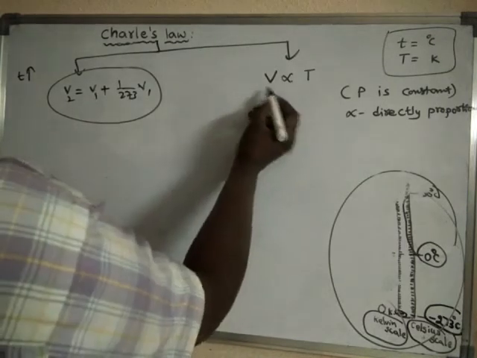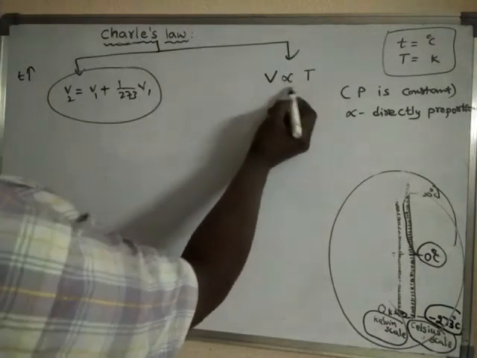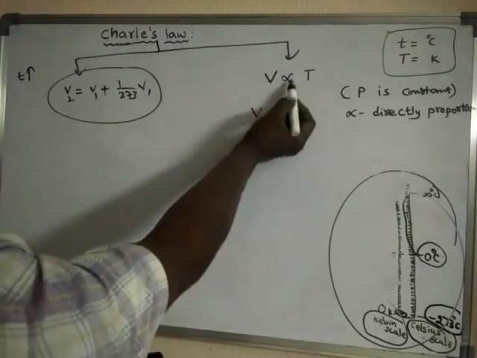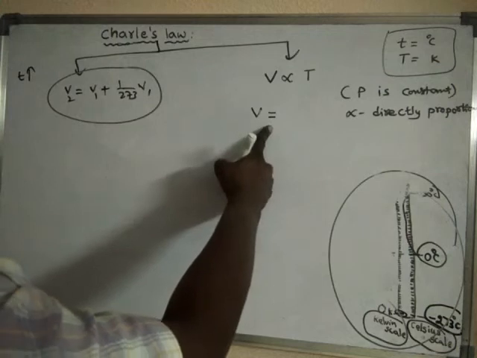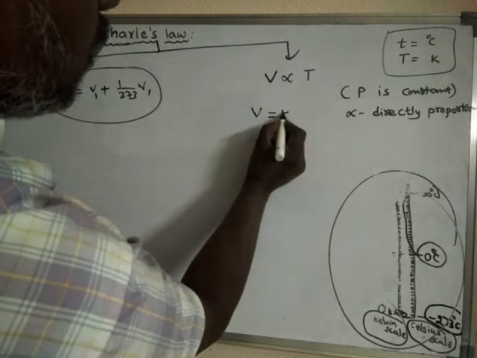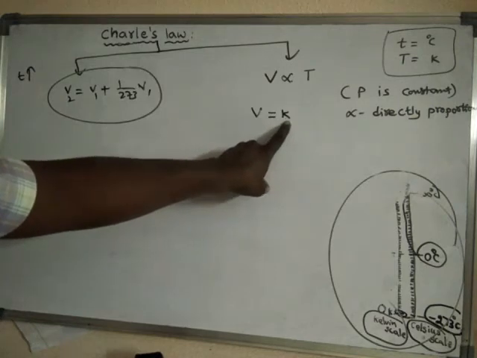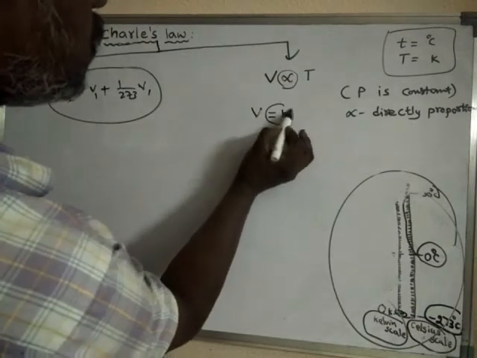So in order to remove the proportionality, if you want to convert the proportionality symbol into an equal to symbol, we have to write a constant K. So this one is equal to this one.